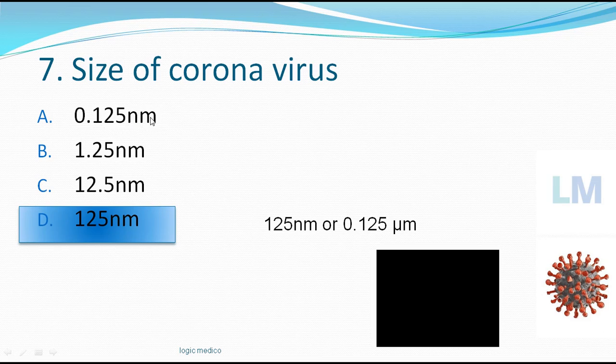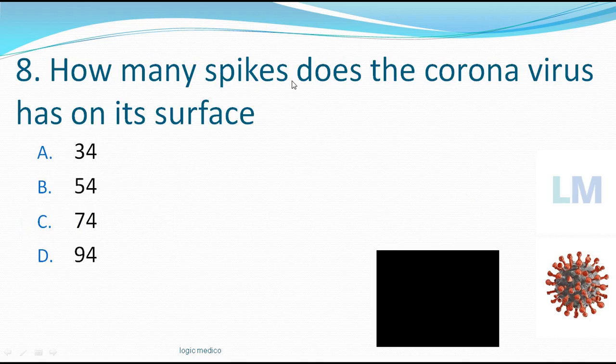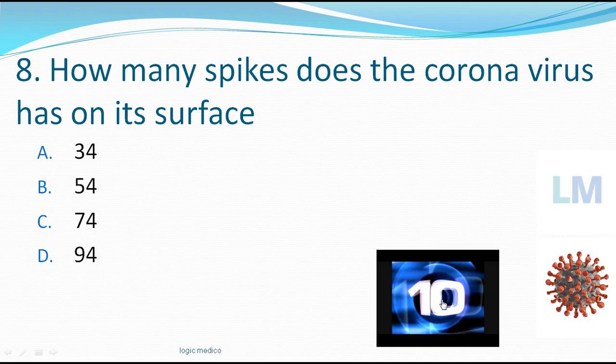So this goes wrong. So it is obviously these two are wrong. So it is 125 nanometer. Kindly remember these two things, 125 nanometer or 0.125 micrometer. Come on to the next question. How many spikes does the coronavirus have on its surface? Is it 34 spikes, 54, 74, 94? Your time starts now.